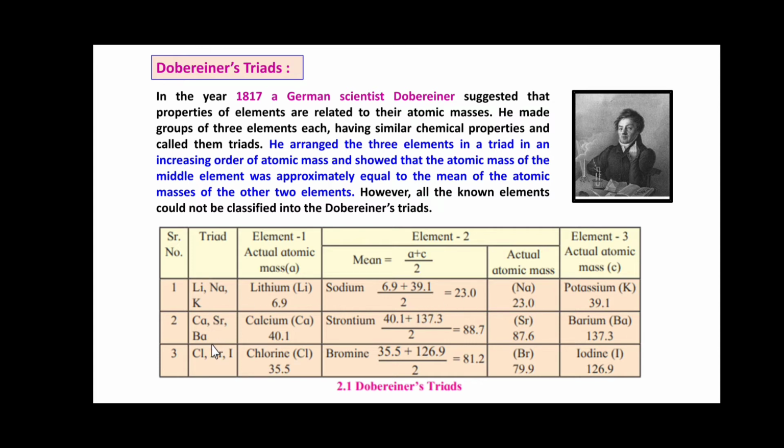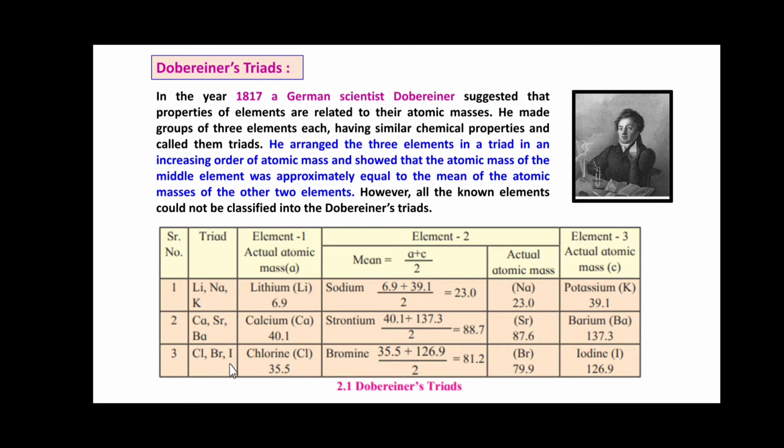Then Ca, Sr and Ba: calcium, strontium and barium. Calcium is 40.1 first, and the second extreme is barium, whose atomic mass is 137.3. The average of these two, 40.1 plus 137.3 divided by 2, is 88.7. But the actual atomic mass of strontium is 87.6, which is approximately near. So it is also a valid one.